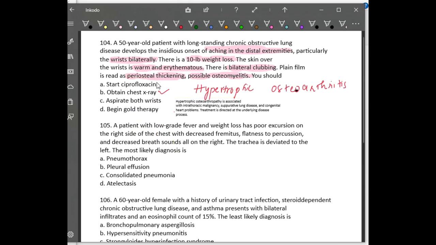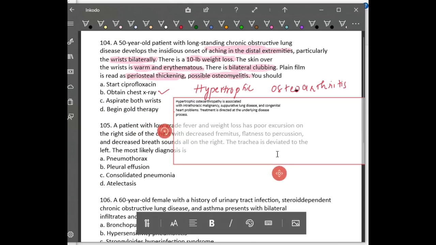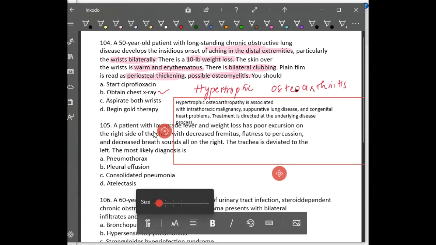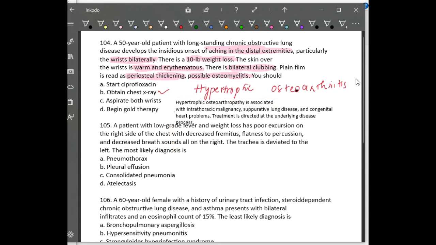Hypertrophic osteoarthropathy is mainly associated with intrathoracic malignancy or congenital processes. So because it can be anything, first you should obtain a chest X-ray, and based on the chest X-ray, you will have to treat the disease.